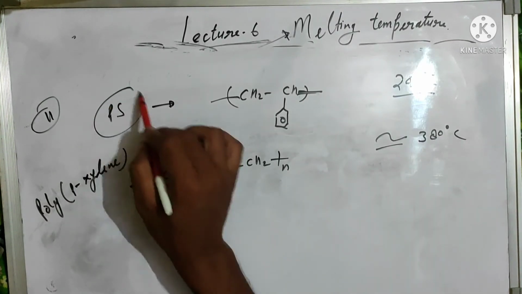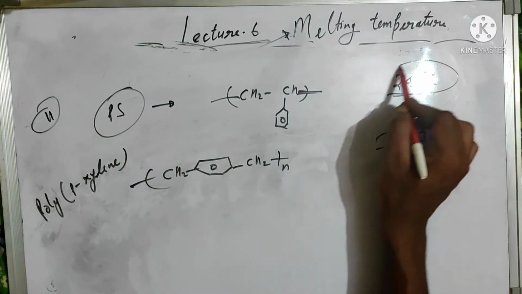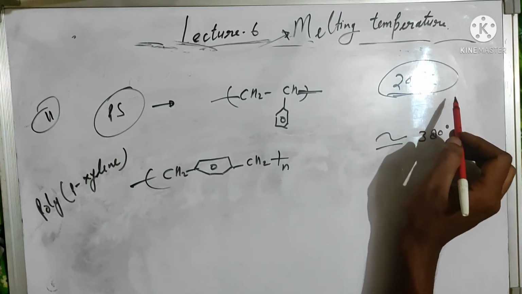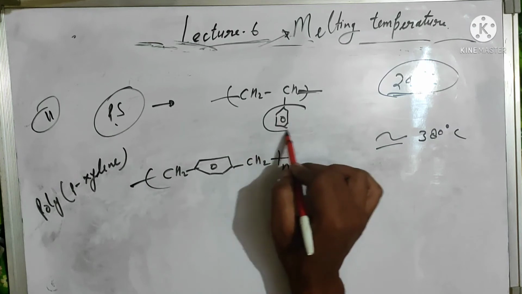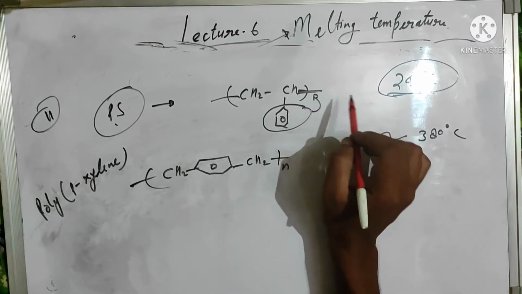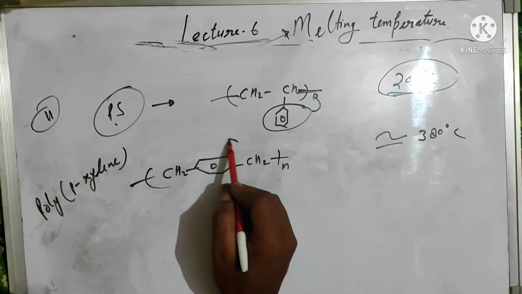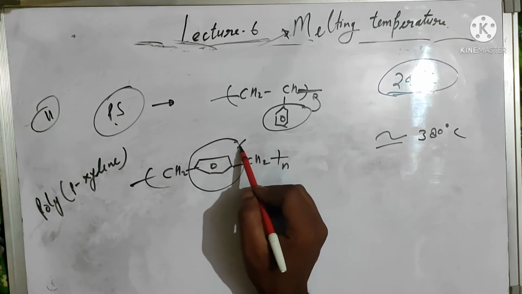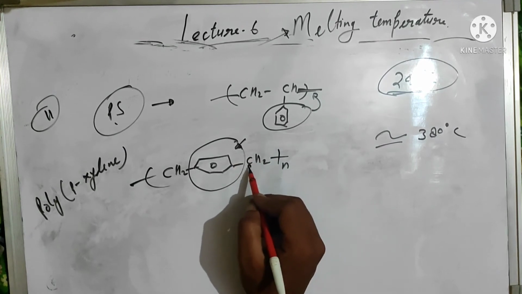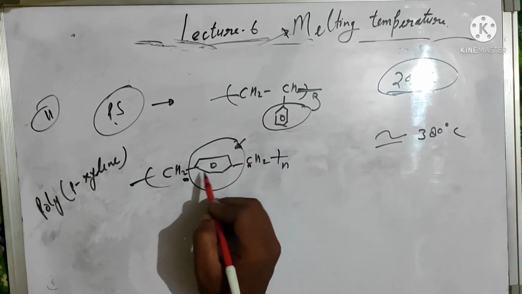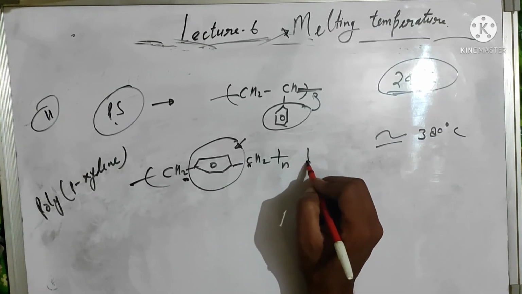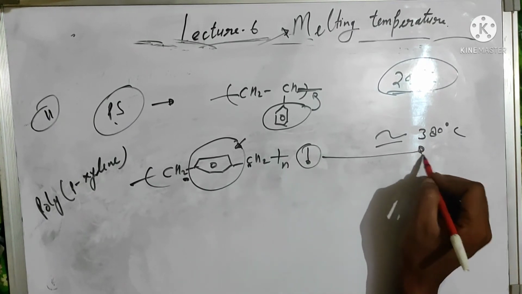Second example, polystyrene has a melting point around 240 degrees centigrade. We can say the cyclic structure is not in their repeat unit, but in the case of polypyrrolidine, we can see the cyclic structure in their repeat unit that restricts the rotation of these polymeric chains. That's why their flexibility will decrease and their melting point increases.